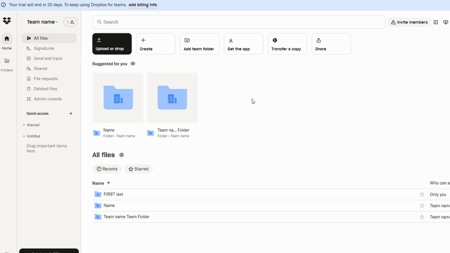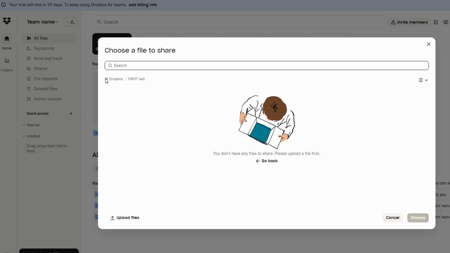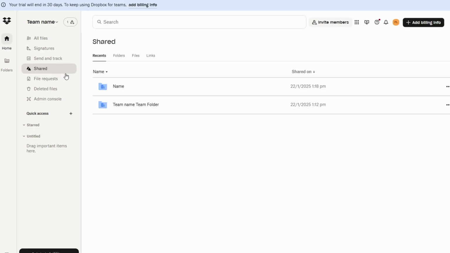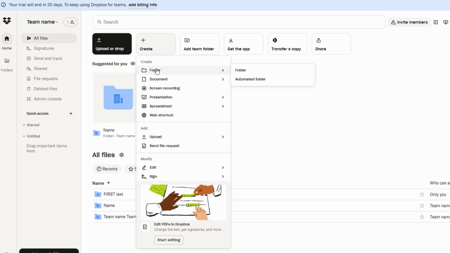Dropbox Business makes it easy to share files with clients and team members. There are a few ways to do this. You can generate a shareable link for any file or folder in Dropbox and send it to your clients. This allows them to view the file, download it, or even comment on it depending on the permissions you set. Shared folders. If you have a group of files that need to be accessed regularly by your team or clients, you can create a shared folder. The benefit of a shared folder is that everyone involved gets access to the most up-to-date versions of the files.